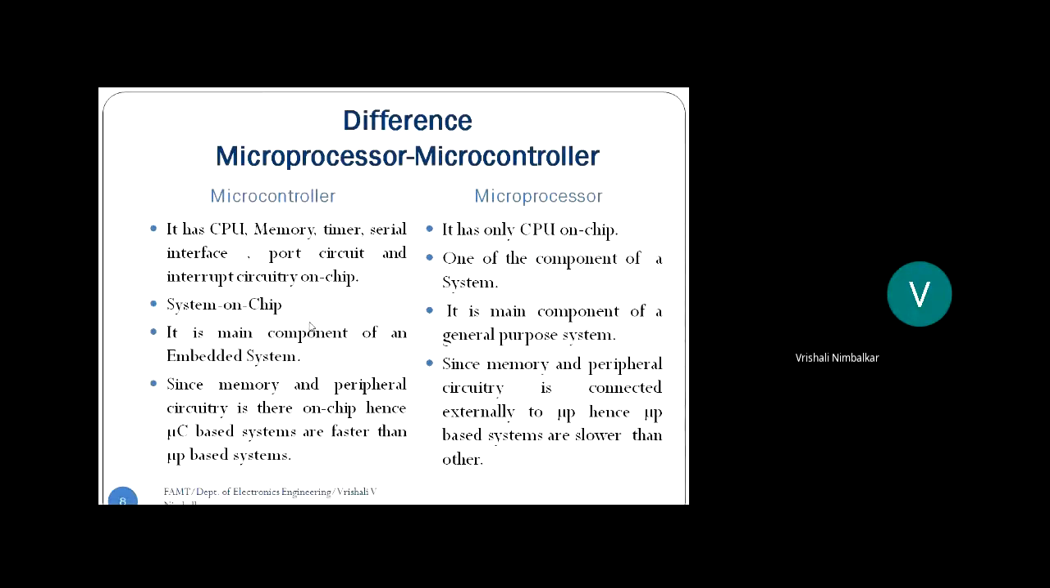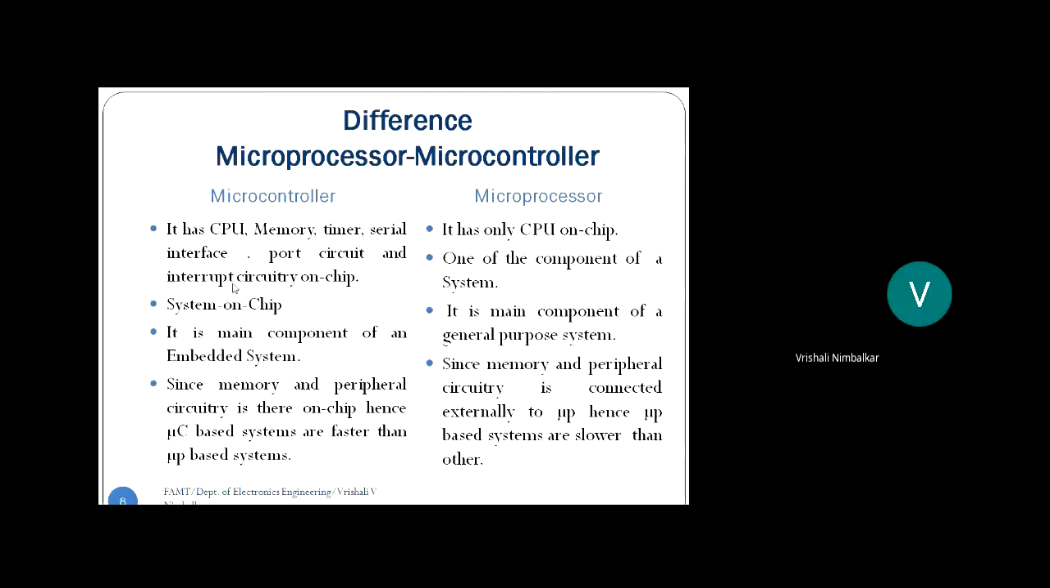Now, you might have just got an idea. We just saw 1 or 2 difference points, so we will see it again. When I say microcontroller, what is the first point that should come to your mind? It has a central processing unit, memory, the peripheral circuits, timer, serial interface, and port circuitry, as well as interrupt circuitry on chip, inside that 40-pin chip. Whereas a microprocessor, what does it have inside the chip? It's only the central processing unit on chip.